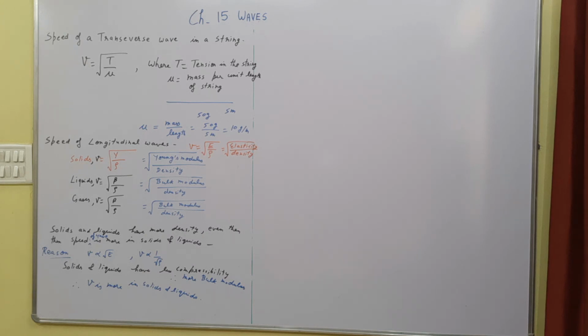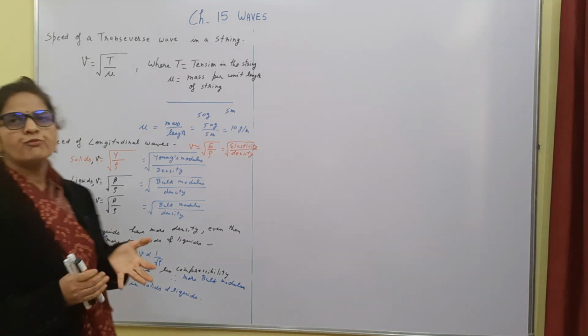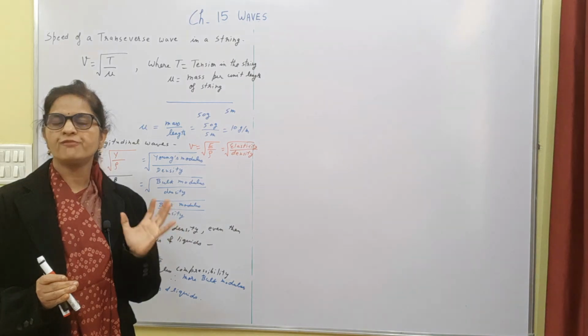So this was all about the basic formula for the speed of a progressive wave, right?